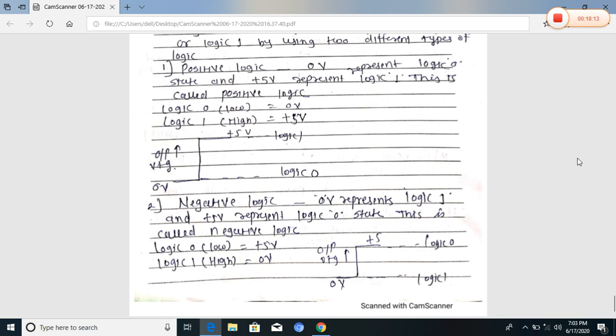This is the total introduction to your digital electronics, or that term, digital.